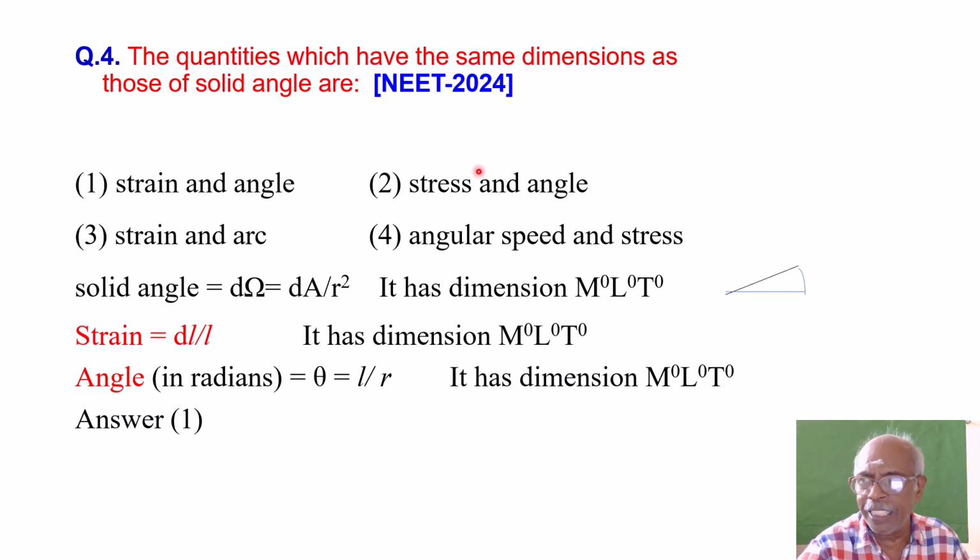Even if you consider the others, what is the formula for stress? Force by area, Newton per meter square. It has some dimensions. Arc has length, so it has some dimension, which is not equal to M power 0, L power 0, T power 0. And angular speed, omega, is equal to radian per second. So option 1 is the right answer.